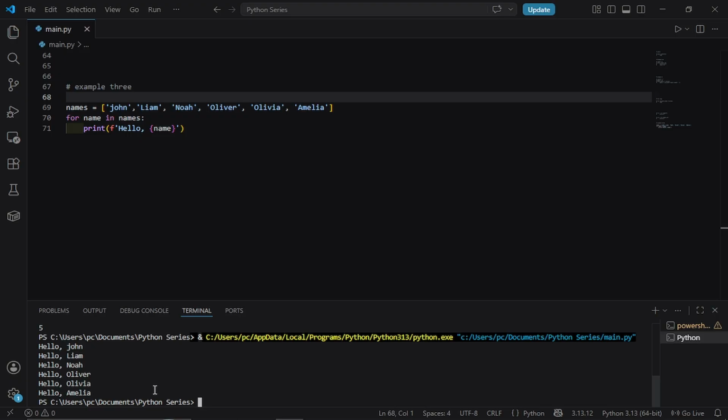This is incredibly powerful. You do not need to keep track of a counter. You do not need to update anything. Python handles all of that for you. That is one of the big advantages of a for loop. Less to manage, less that can go wrong.